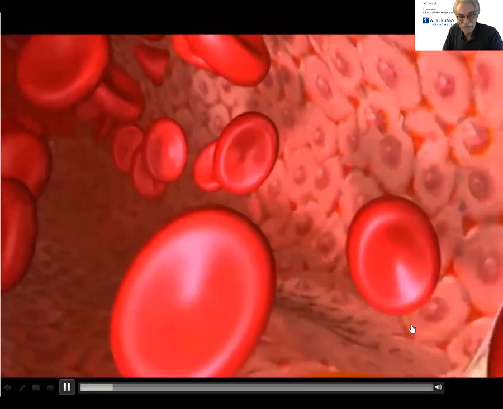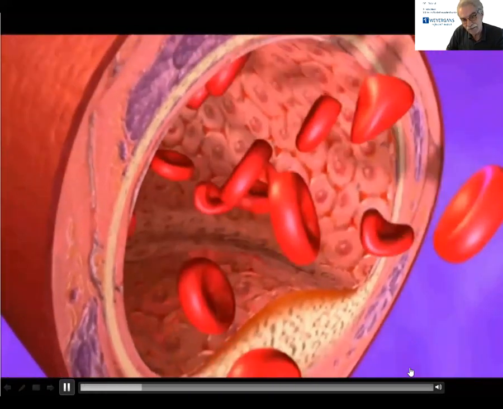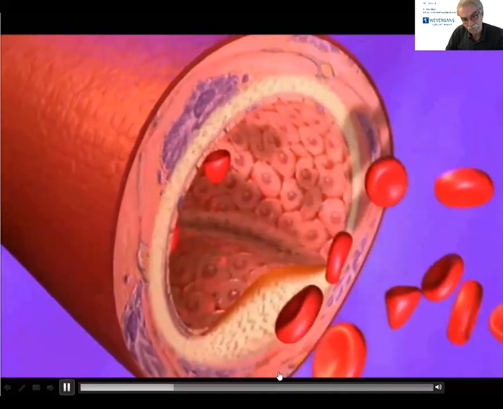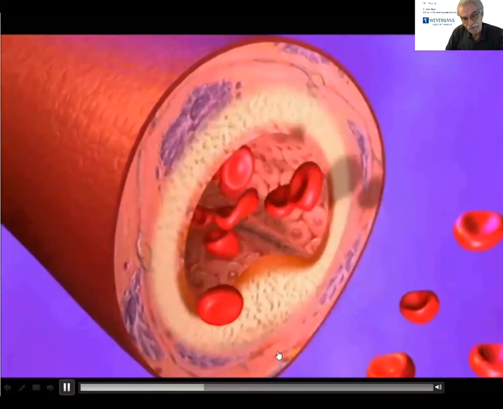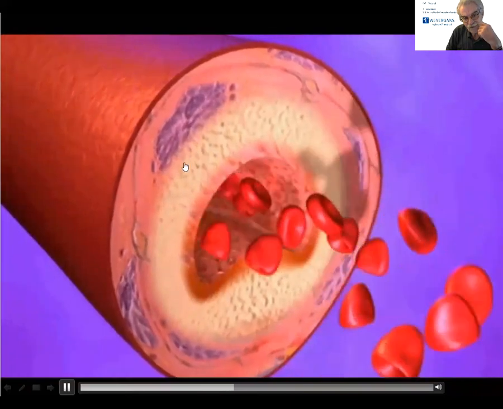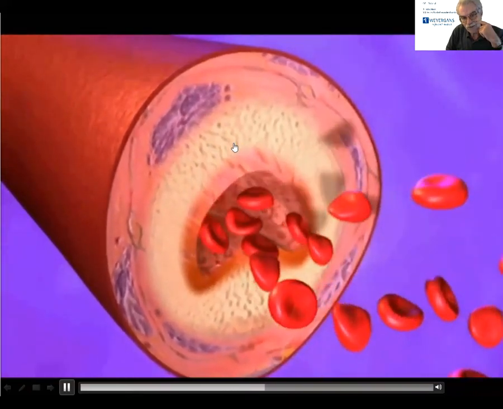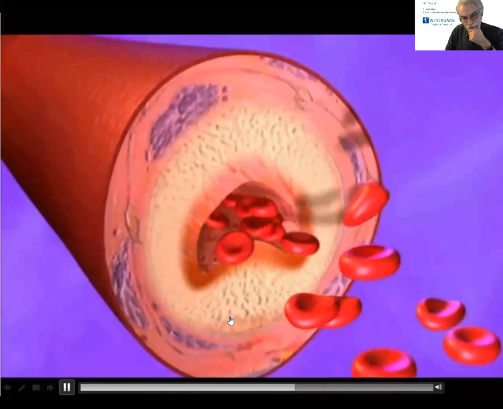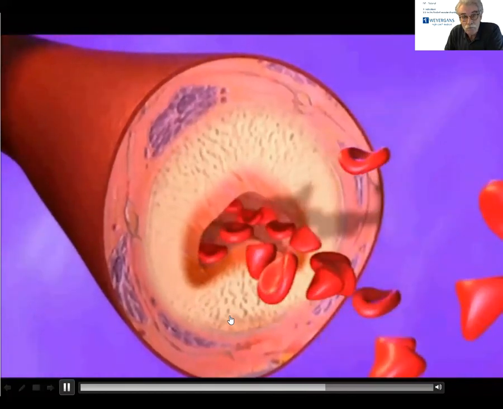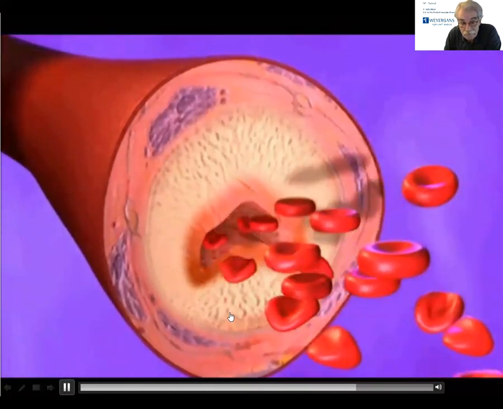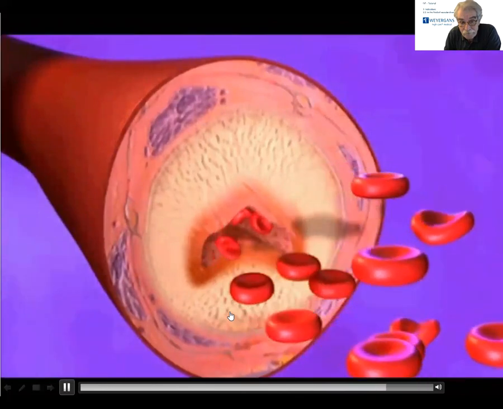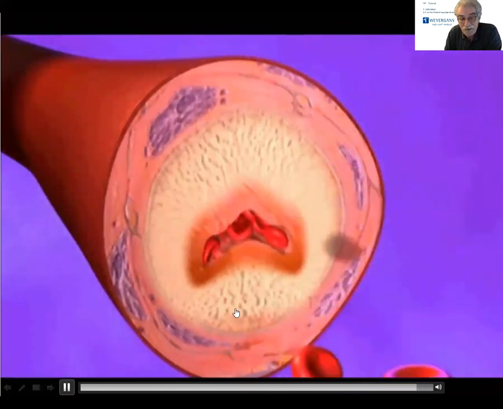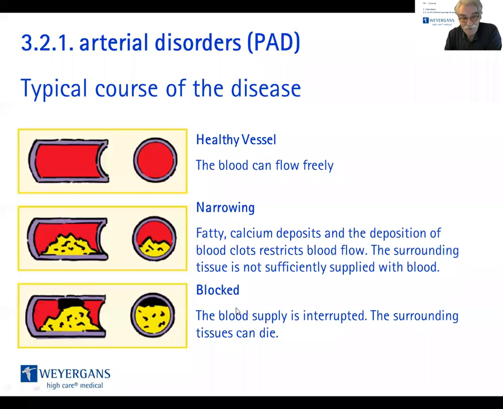Quite nice. So we have a look at endothelial cells and the intima. The blood is flowing, and here it's narrowing and narrowing and narrowing, and soon it will even be blocked. You're going to get this video as an attachment.